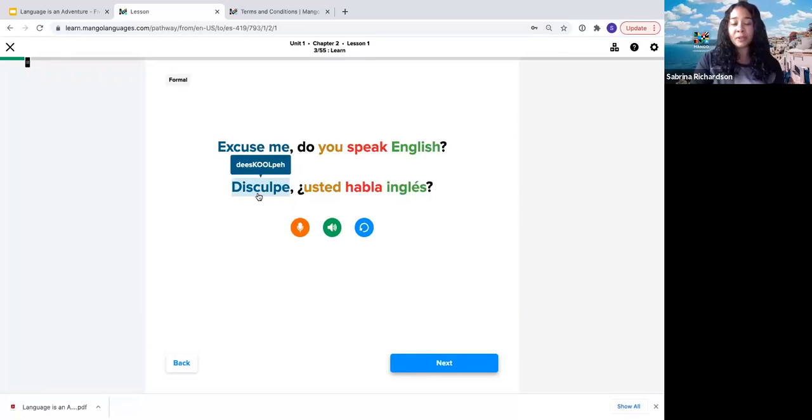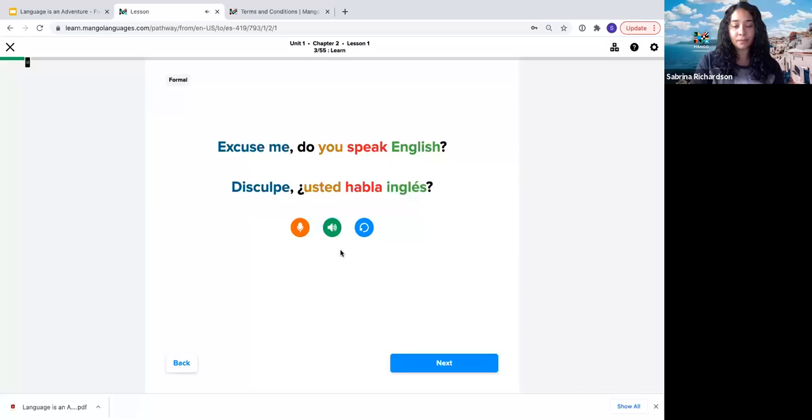So to help with the pronunciation, we've got what we call these phonetic pop-ups. So as you can see, by hovering over a word, you'll see how to pronounce the word. So you can do this for both the individual words in the sentence, or if you come down here to this green speaker icon, you'll see it for the entire sentence. You can also click on it to hear the narrator pronounce it again. Disculpe, ¿usted habla inglés?